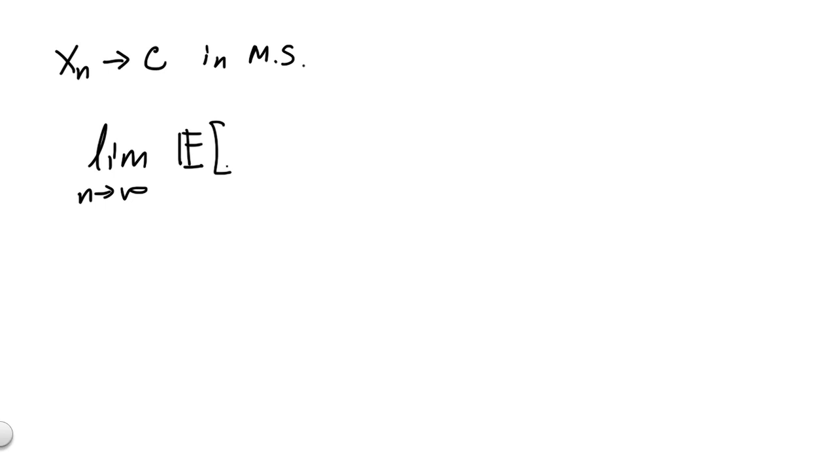For part E and F of the problem, we'll be introducing a new notion of convergence, so-called convergence in mean square sense. We say that Xn converges to a number c in mean square if, as we take n going to infinity, the expected value of (Xn minus c) squared goes to 0.